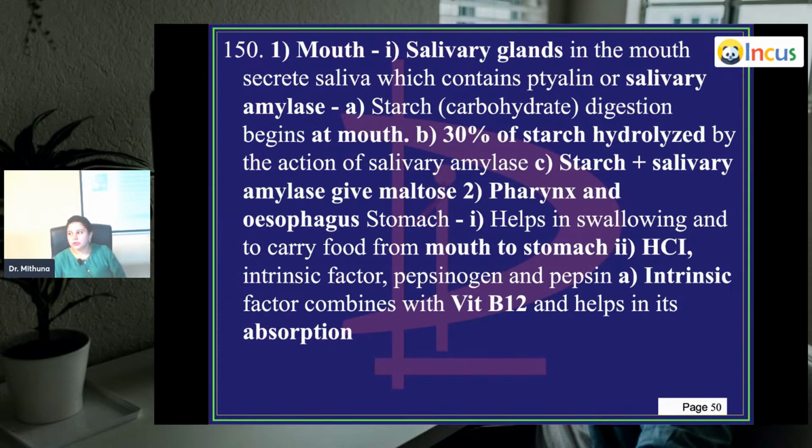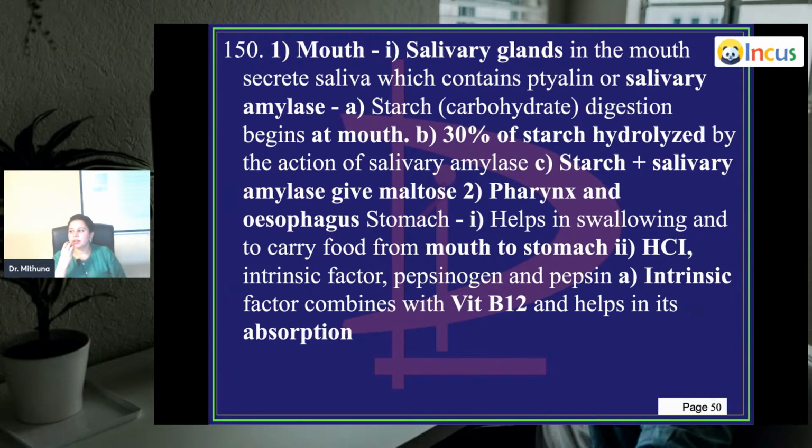Mouth, we've already spoken about it. Salivary glands are in the mouth which secrete saliva, which contains ptyalin or salivary amylase. So you have a little bit of digestion going on in your mouth also. So it's very important for the food which is in your mouth that you don't immediately swallow it. They tell you that you have to chew. Chew well and eat.